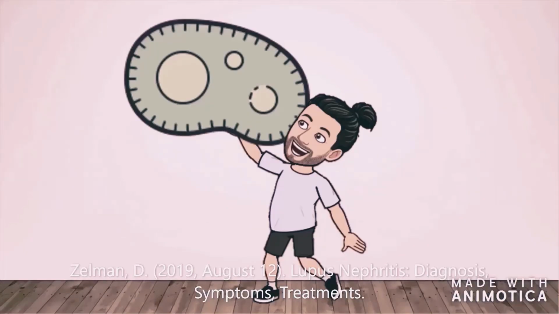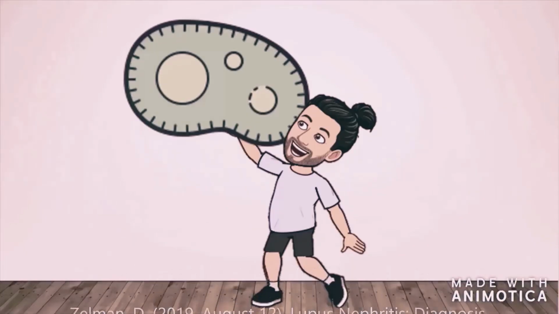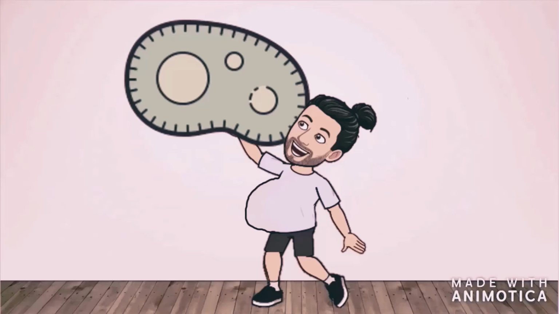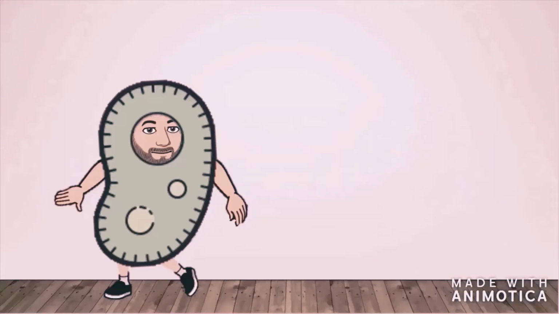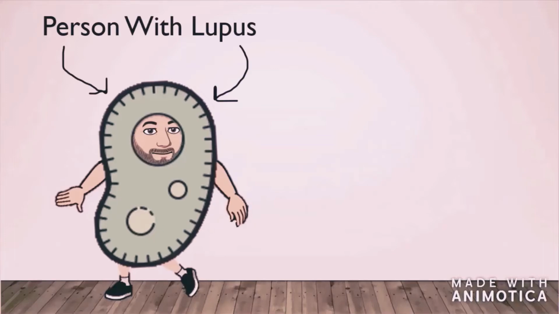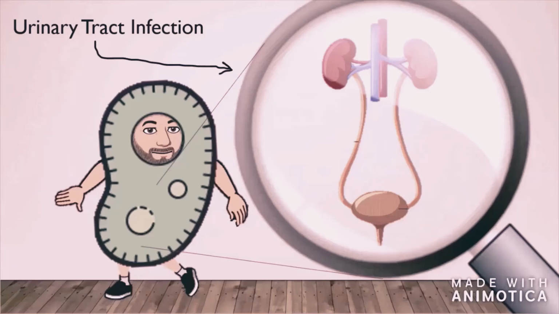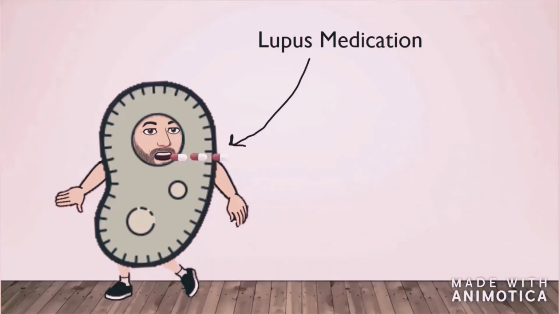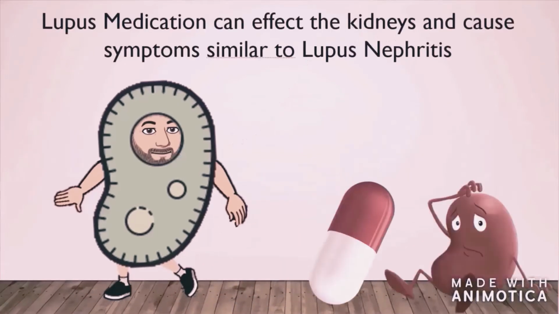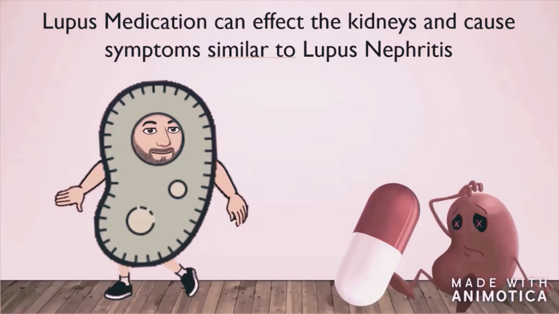The first notable symptom is swelling of the legs, ankles, and feet, as well as weight gain, high blood pressure, dark foamy and frothy urine, as well as needing to urinate during the night. However, not all urinary or kidney problems in people with lupus are due to lupus nephritis. People with lupus are also more likely to get urinary tract infections. These cause a burning feeling during urination and require treatment with antibiotics. Certain lupus medications can also affect the kidneys and cause swelling and other symptoms similar to those of lupus nephritis.